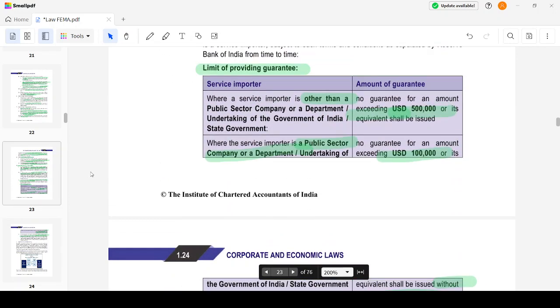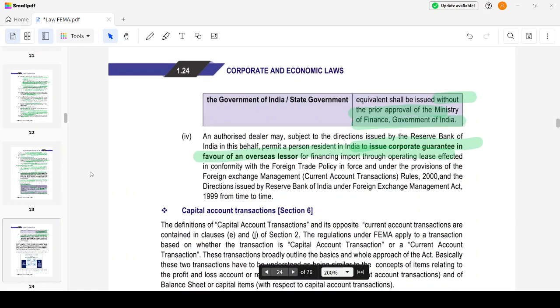For the general private sector, that is other than government authorities, it will be USD 5 lakh. For government, public sector and government authorities, it will be USD 1 lakh, beyond which approval from the Ministry of Finance, Government of India is required. Then, an authorized dealer, subject to the directions issued by the Reserve Bank of India in this behalf, may permit a person to issue a corporate guarantee of an overseas lender for financing import through operating lease effected in conformity with the FTP in force and under the provisions of the Foreign Exchange Management Act from time to time.